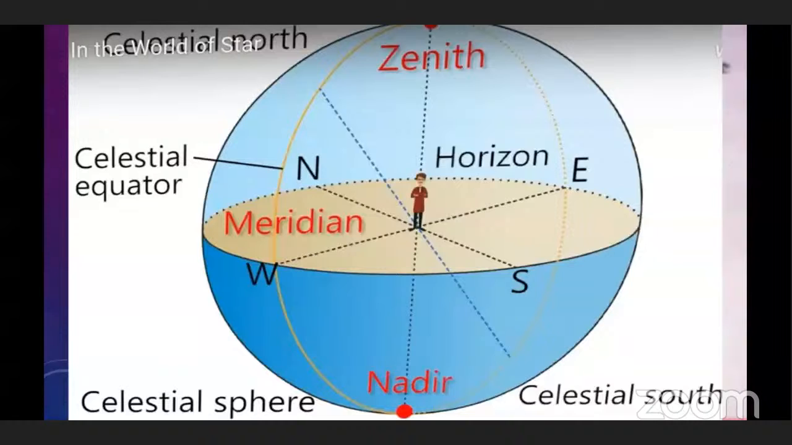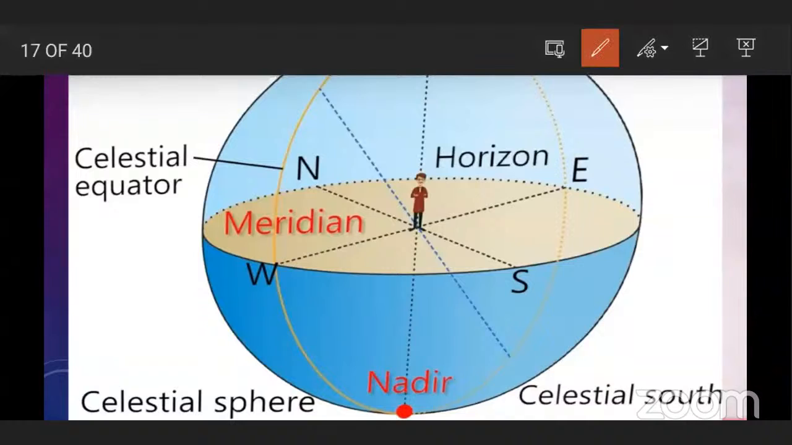If we are here and we look towards the sky, what can we see? We can see a line that meets the ground. It is called the horizon, like this. And while turning around oneself, the horizon will be seen to form a circle. Okay, and the sky will appear to be a sphere.